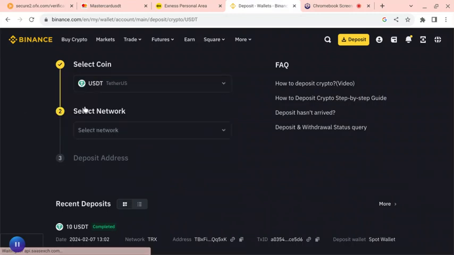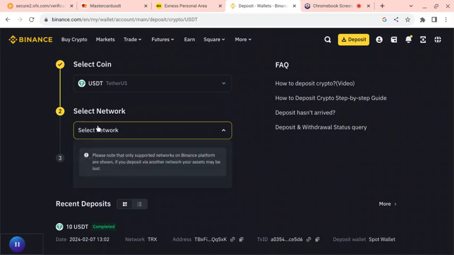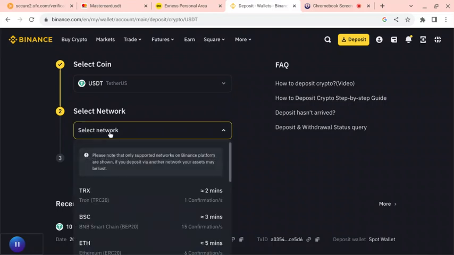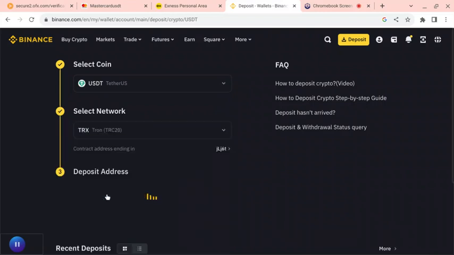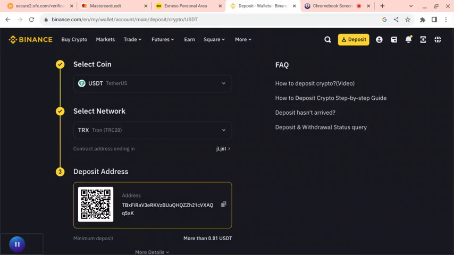You see, this is where people make mistakes. You have to choose the address that you want to send the money through. So that's TRC20. Then you copy this.